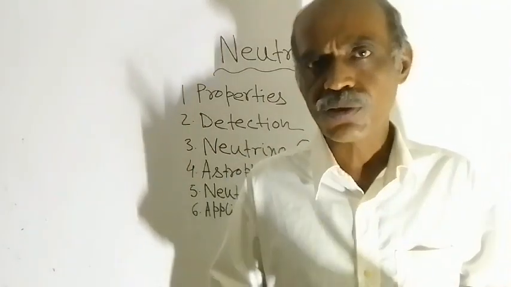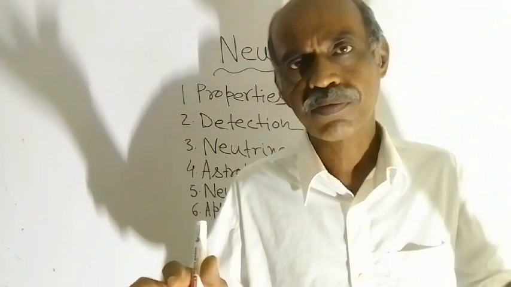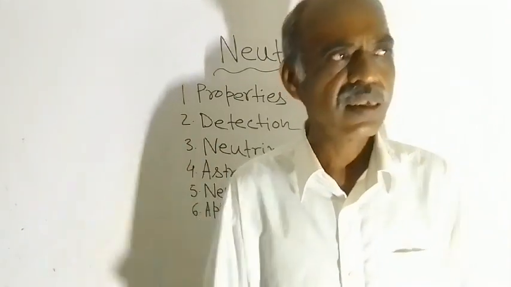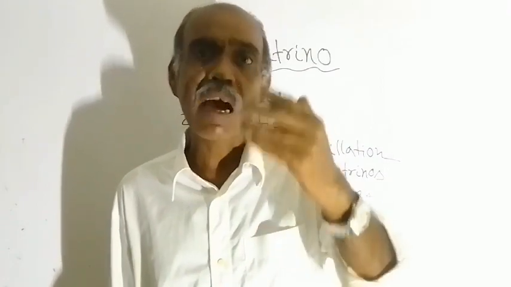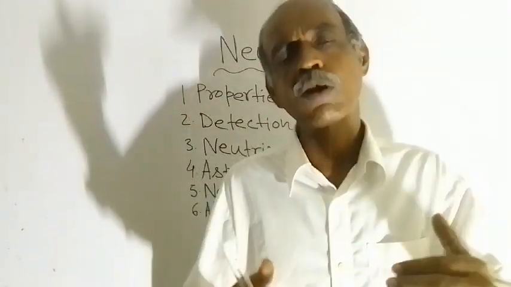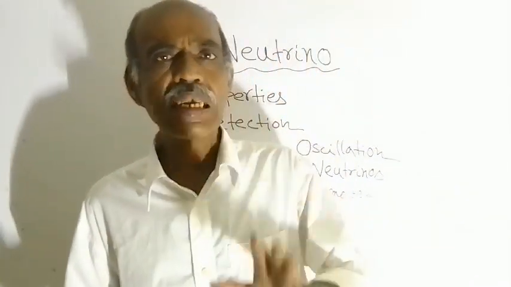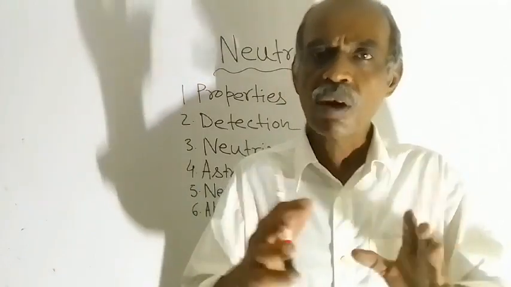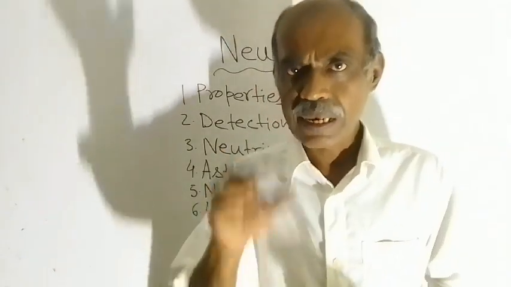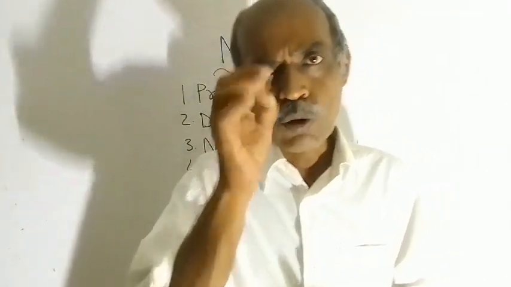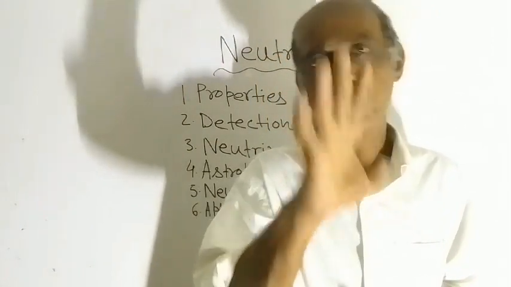So neutrinos have mass and they have no electric charge. And one more thing, neutrinos are of three types or three flavors: electron neutrino, muon neutrino, and tau neutrino. Three types of neutrinos are there.